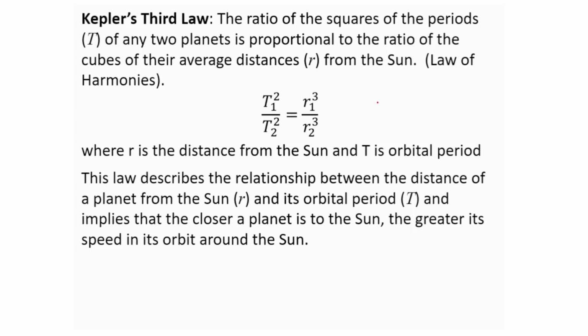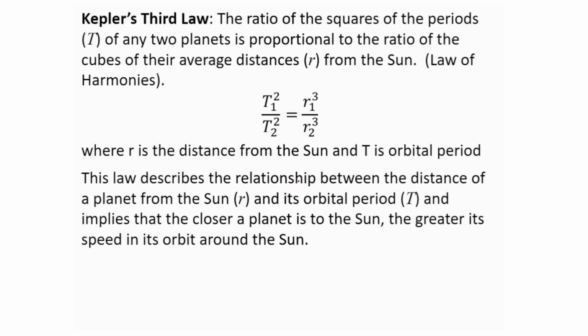T1 square over T2 square is equal to r1 cube over r2 cube, where r is the distance from the sun. This r is not the radius, it is the distance between the planet and the sun, and t is the orbital period.